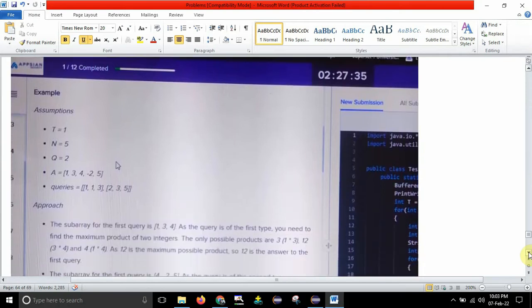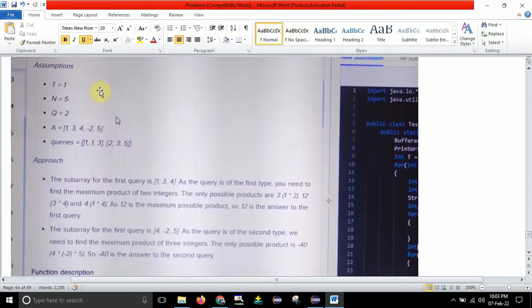Okay, fine. Now you can see the assumptions. T means number of test cases, 1. So they have given the test case here. See this test case, understand this properly, and build the logic on this itself. So n is equal to 5. It means the number of elements is 5. Array A contains 1, 3, 4, minus 2 and 5. So n represents the number of elements in the array A. After that, q equal to 2 means the number of queries. So there are 2 queries. 1 1 3 is the first query, 2 3 5 is the second query.